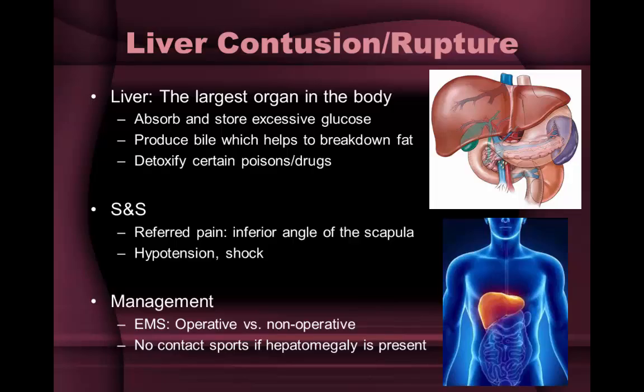Treatment for a liver contusion includes seeking medical attention immediately. Your doctor will examine you and may perform an ultrasound or CT scan to assess the damage. If the injury is just a contusion with no tearing, then close observation is recommended for several days. Blood tests will be repeated daily to check for blood loss.